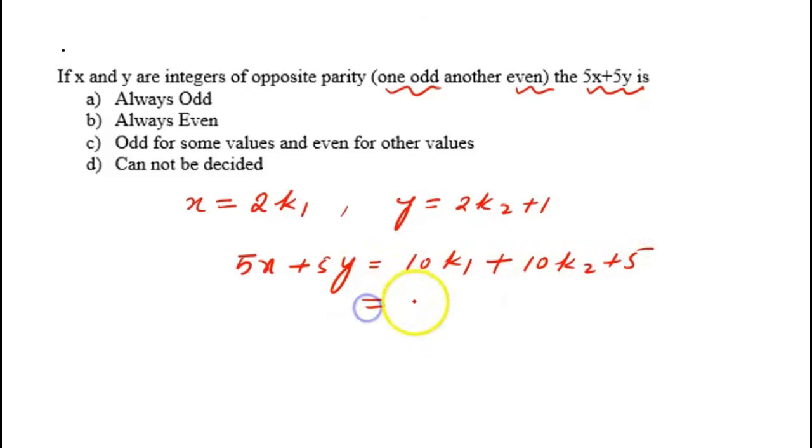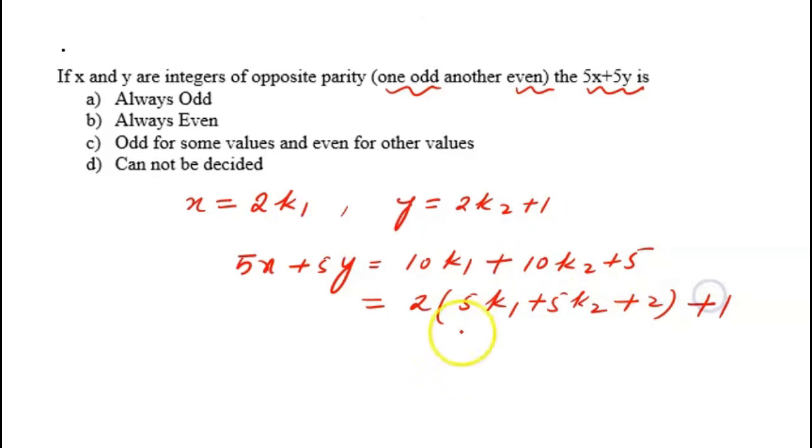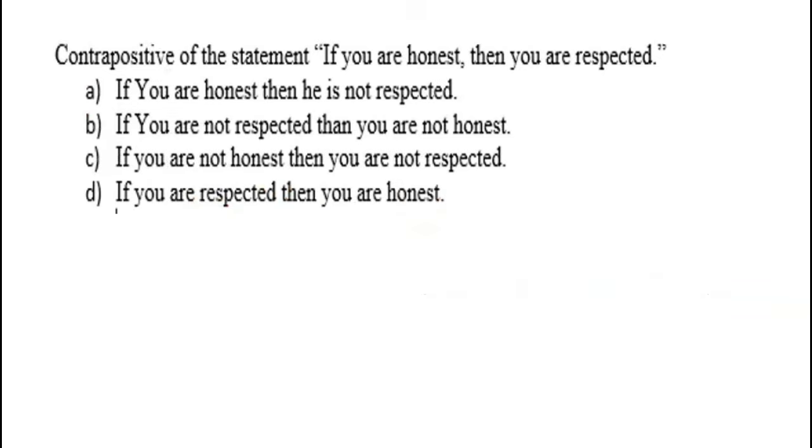So this I can write as 2 times (5k1 plus 5k2 plus 2) plus 1. Since k1 and k2 both are integers, this will also be an integer. So twice of this, plus 1, means this is odd. So what option will be correct? The correct option will be A, because it will always be odd, right? Now go to the next question.